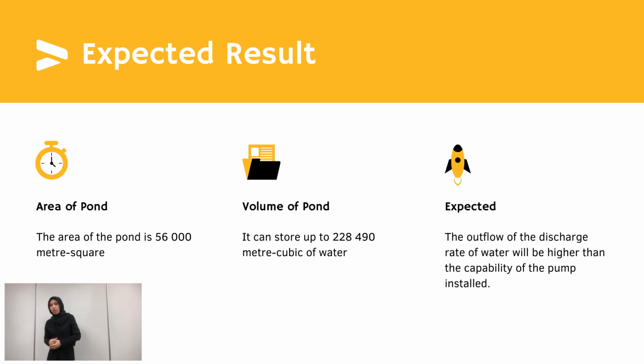Lastly, the area of the pond, according to a research done by Nurhayati binti is 56,000 meters square. Setapak Jaya catchment area can store up to 228,490,000 meter cubic of rainwater with negligible external factors such as sediments. Thus, we expected to find the discharge rate of the water is higher than the pumping capacity of the pumps installed.